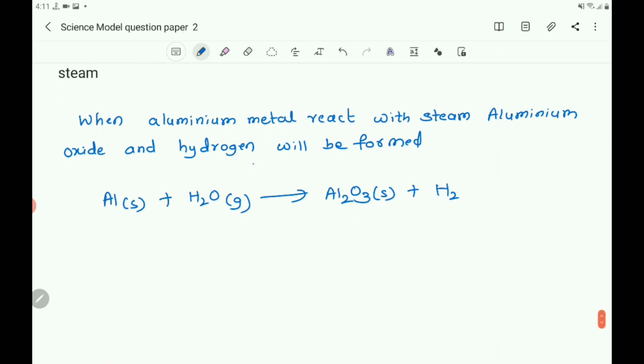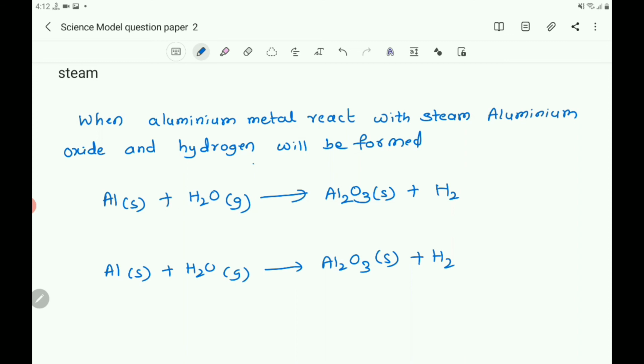If you want to balance it, you write Al plus H2O gas gives Al2O3 solid plus H2.